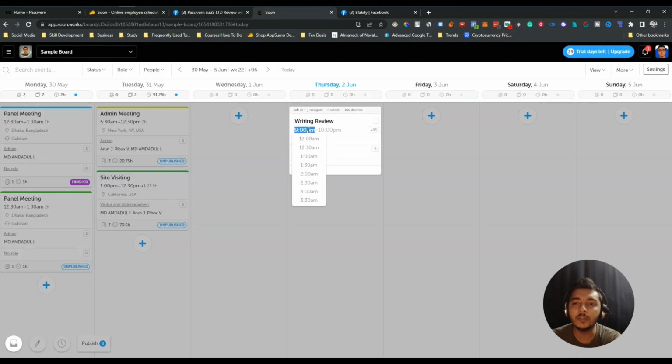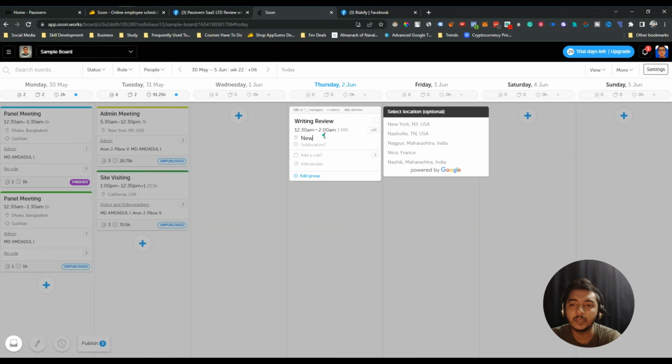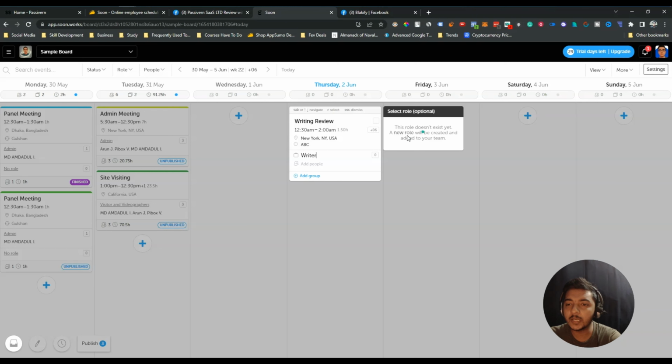and then when, let's say, from 12:30 a.m. to 2 a.m., and then here let's say New York, and then you can add here a sub location also if you want. Let's say the sub location is ABC, and add role. You can add role. See, I have created roles: admin, visitor, and videographers. So let's say you want to add another role. So the role is, let's say, writer. So if you add here the new role, it will be added automatically here basically.